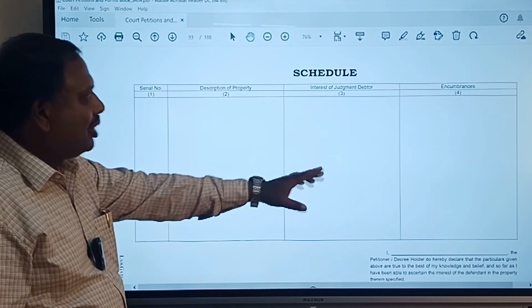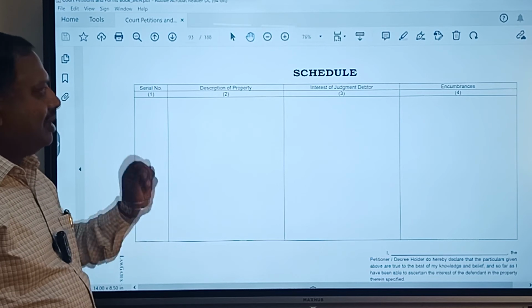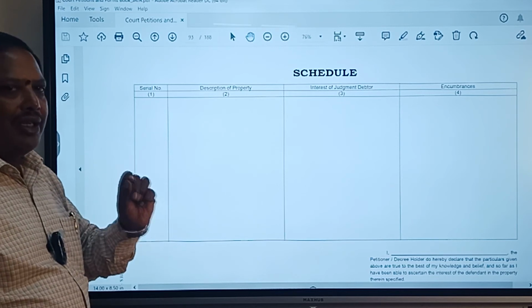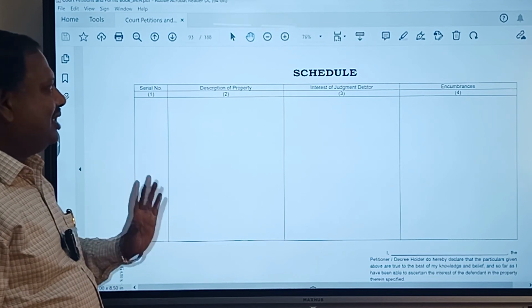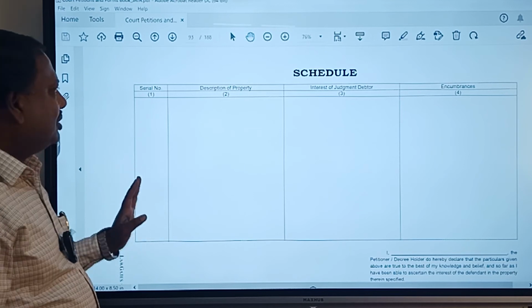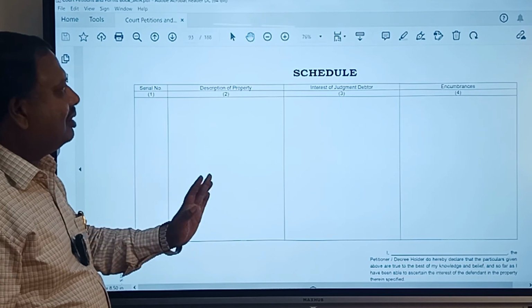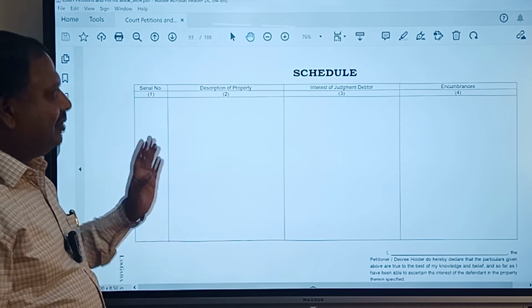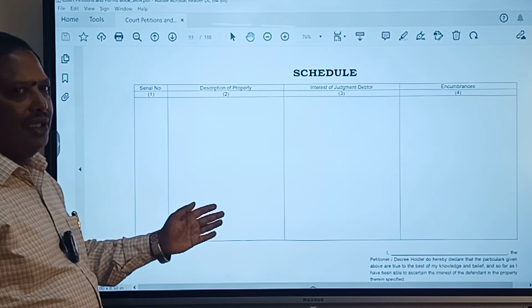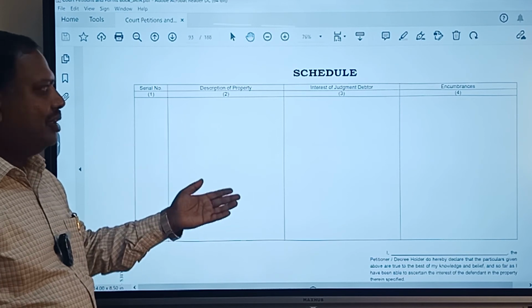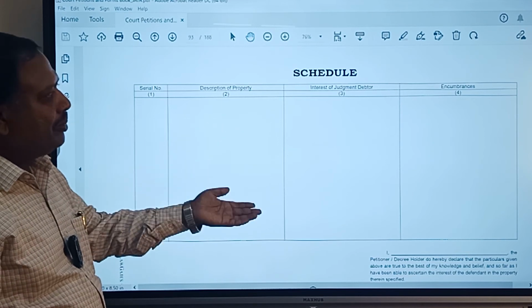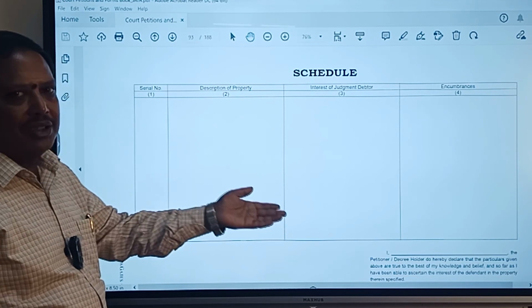These last two columns apply where the property is normally immovable property. For movables, generally he will be the owner. He has to specify those two columns by furnishing particulars. If he is the owner of any vehicle, then he has to produce the RC book. If it is immovable property, he has to state whether any encumbrance is there.